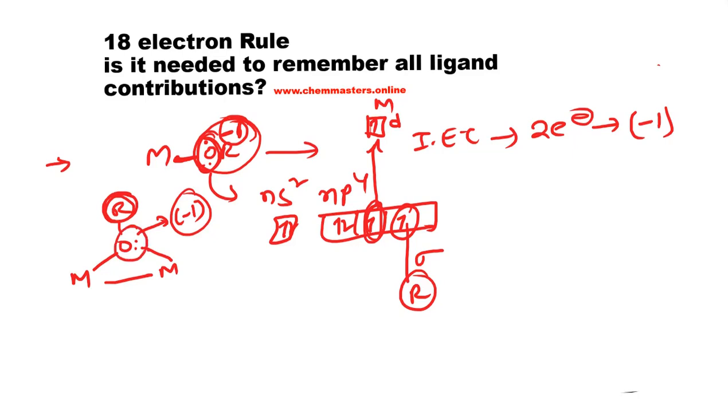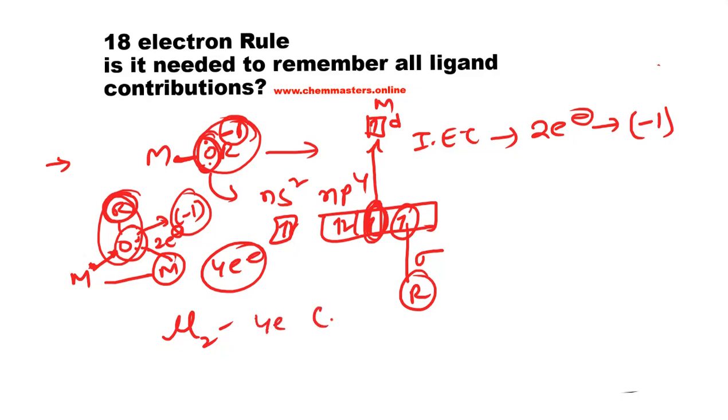You can see oxygen is connecting with each metal through 2 electrons, so total 4 electron contribution is there for that alkoxy group. So simply in the ionic electron method, the μ2 bridged alkoxy group contributes 4 electrons with the formal oxidation state -1.